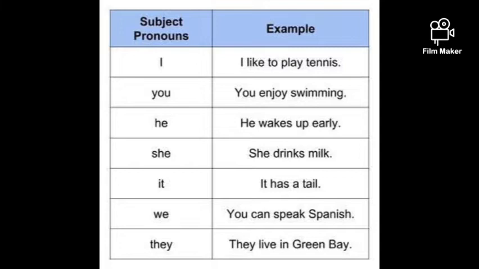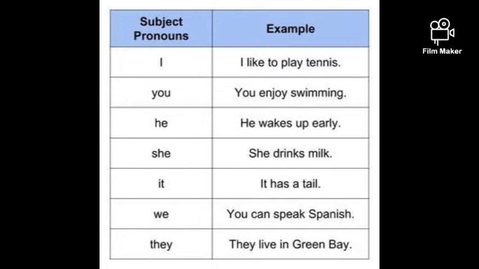Noun is replaced with I. You enjoy swimming. Who is that you? Instead of the noun, we are using you. He wakes up early. She drinks milk. It has a tail. You can speak Spanish. They live in Green Bay. So this I, you, he, she, it, you, they, if you notice, they are all the subjects.